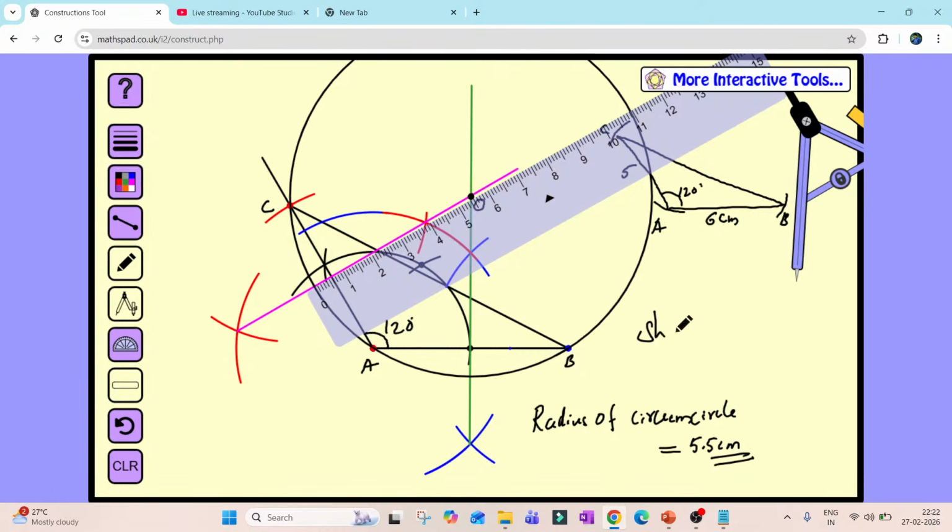Make sure that you are using a very sharp pencil and you are not using a compass which is loose. The legs of the compass should be tight enough. Make sure that you have a compass which is in good condition.